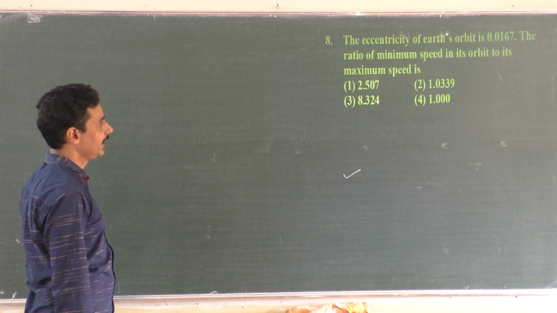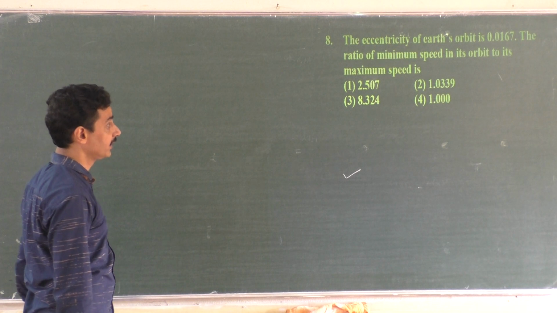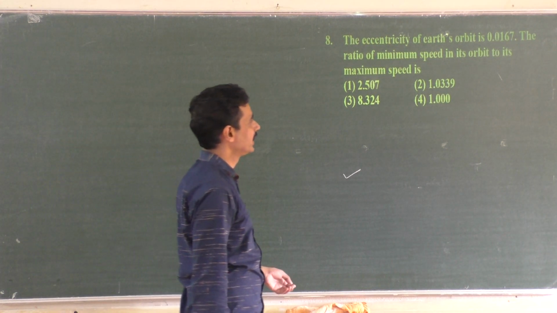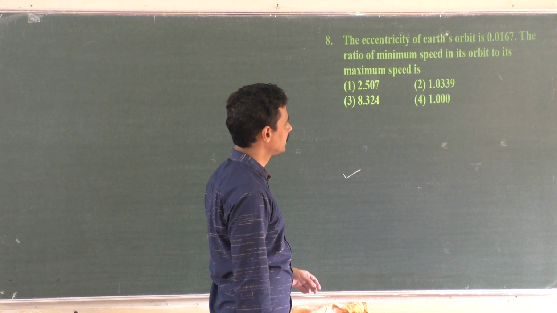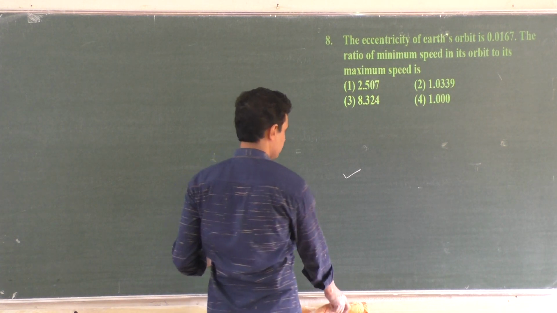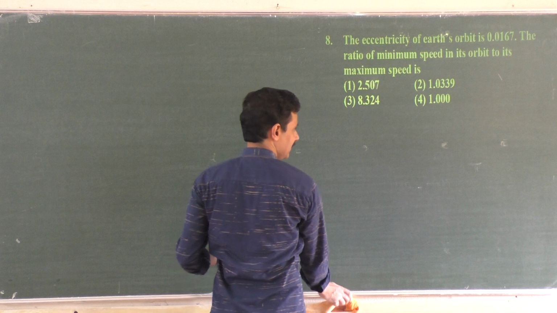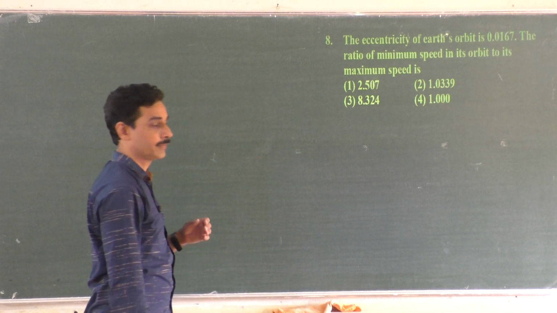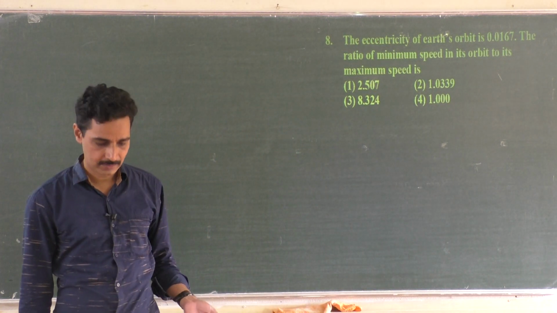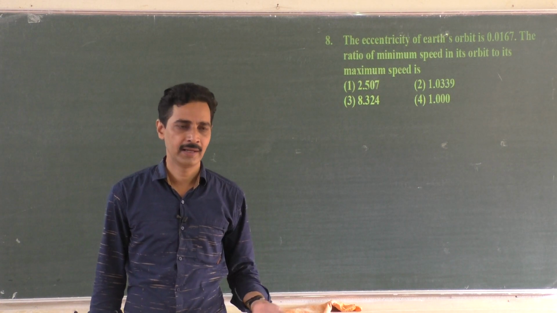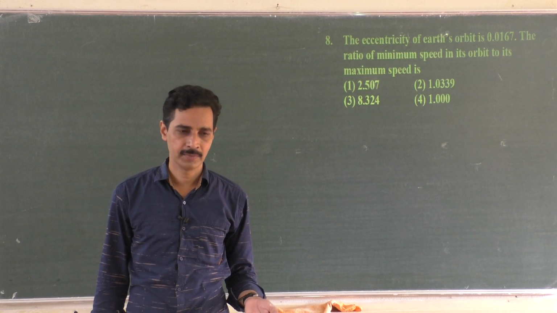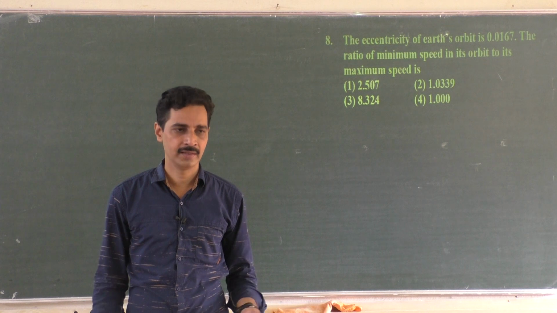8. The eccentricity of Earth's orbit is 0.0167. The ratio of minimum speed in its orbit to its maximum speed is? Eccentricity means, Kepler's first law, the law of orbits, says every planet moves around the Sun in an elliptical orbit with the Sun at one of the foci.